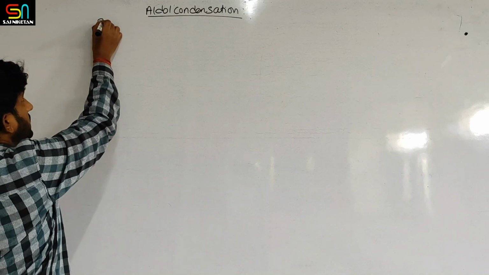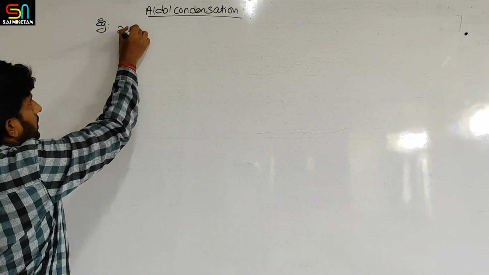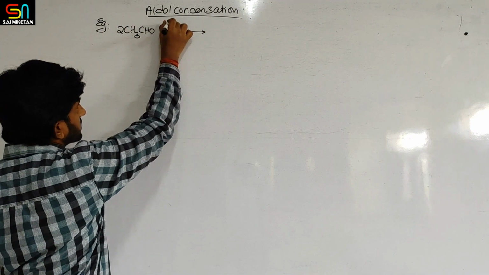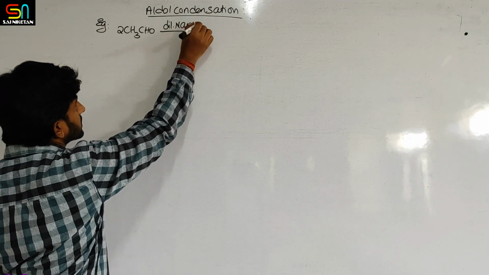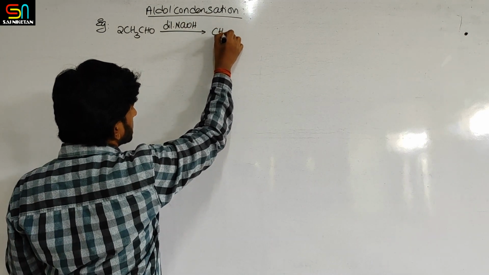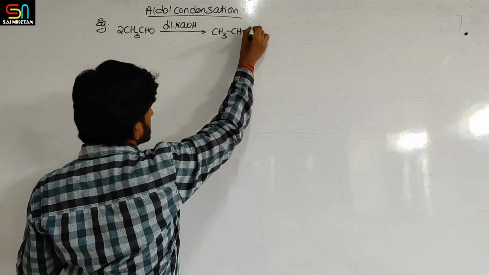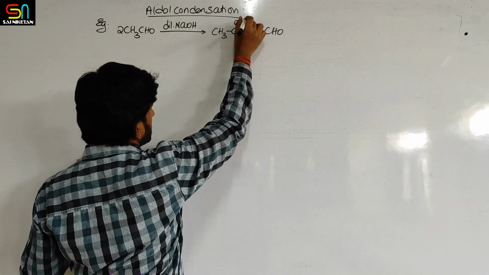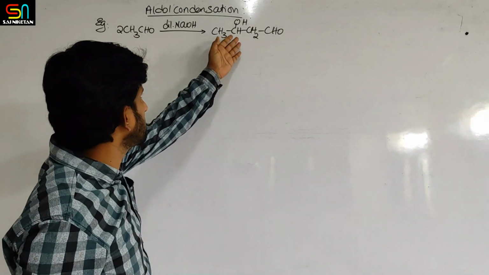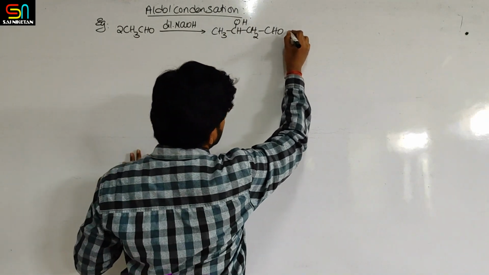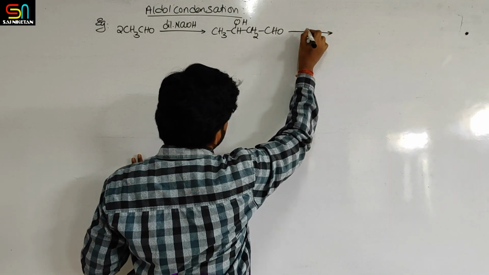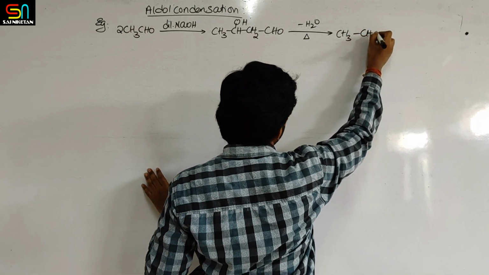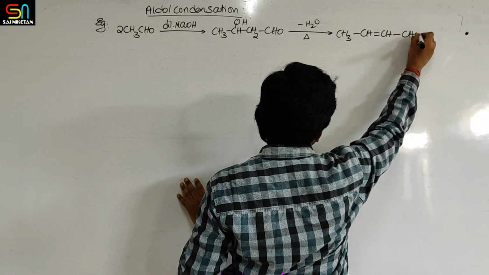Now, just now we have seen the example that acetaldehyde in the presence of dilute base, first it produces beta hydroxy aldehyde, that is here, this is nothing but beta hydroxy butanaldehyde, and also undergoes dehydration immediately to form alpha beta unsaturated compound.